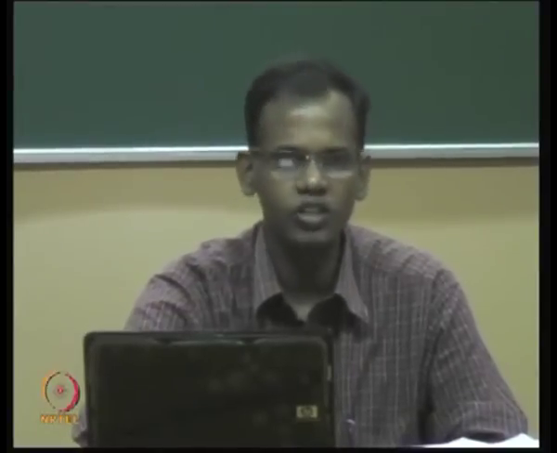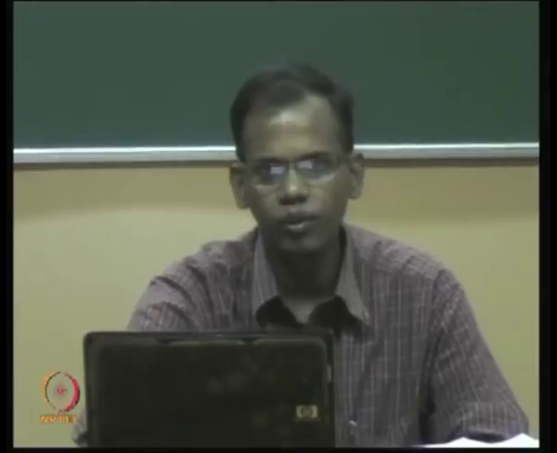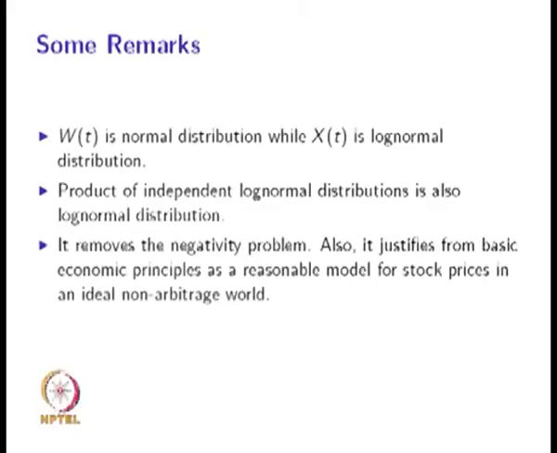The product of independent log normal distributions is also a log normal distribution. The sum of independent normal distributions is a normal distribution, and the normal and log normal distributions are connected in the form X of t equal to X of 0 e power Wt. Hence, the product of independent log normal distributions is also log normal. Suppose you have independent geometric Brownian motions; if you take their product, that is also a geometric Brownian motion.